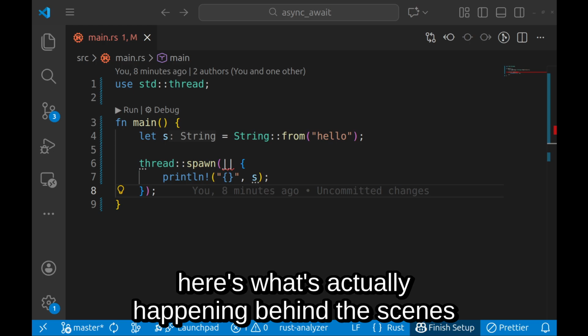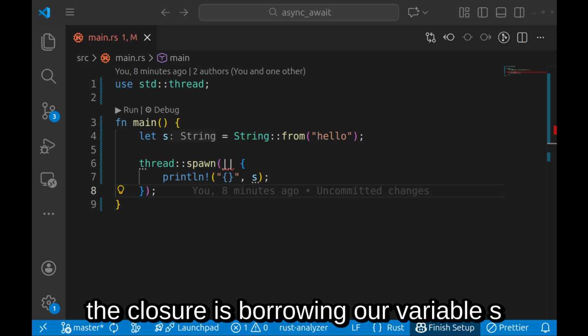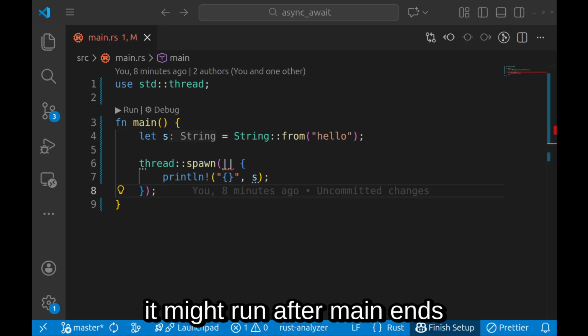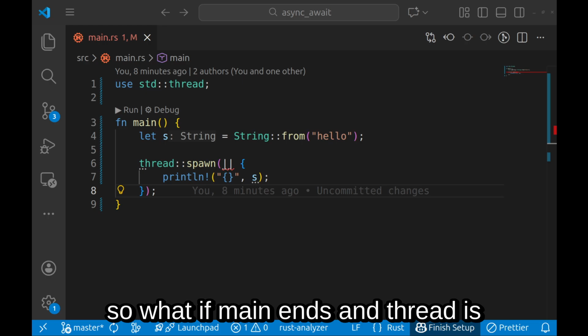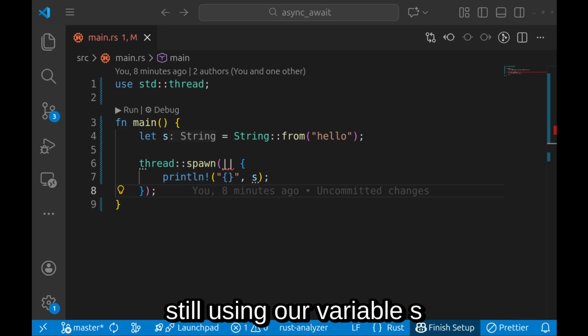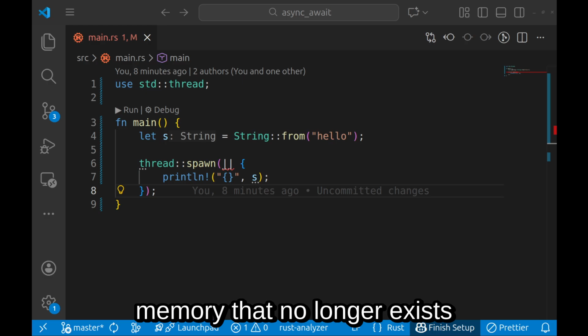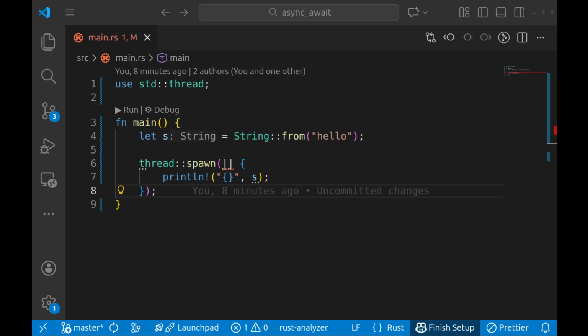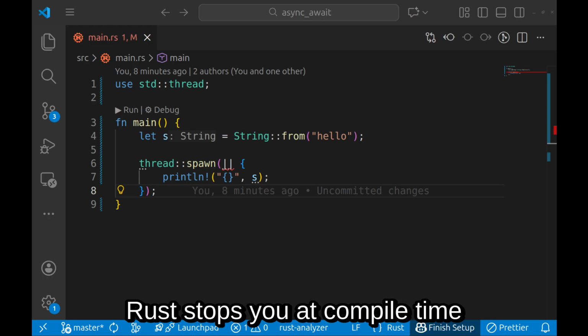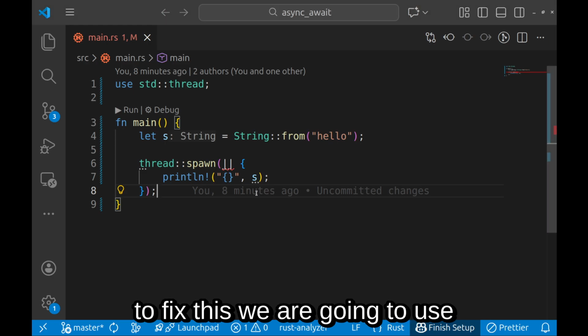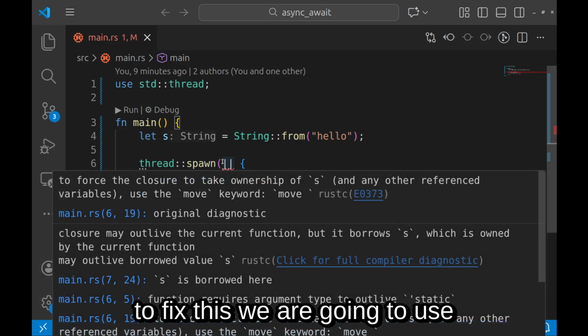Here's what's actually happening behind the scenes. The closure is borrowing our variable s. The thread runs independently. It might run after main ends. So what if main ends and the thread is still using our variable s? That's what we call a dangling reference, memory that no longer exists. Rust stops you at compile time and says I cannot guarantee this reference will be valid. To fix this, we are going to use the move keyword.